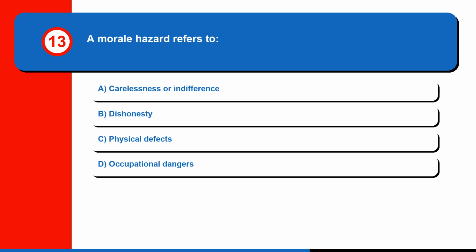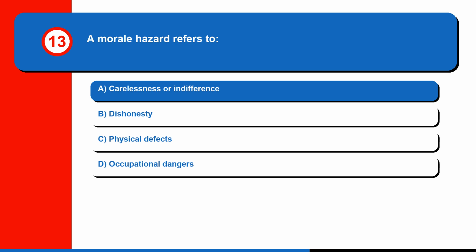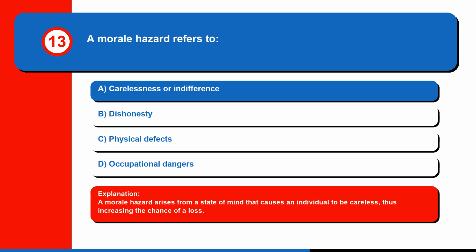Question 13. A morale hazard refers to: A. Carelessness or indifference. B. Dishonesty. C. Physical defects. Or D. Occupational dangers. The correct answer is A. Carelessness or indifference. A morale hazard arises from a state of mind that causes an individual to be careless, thus increasing the chance of a loss.